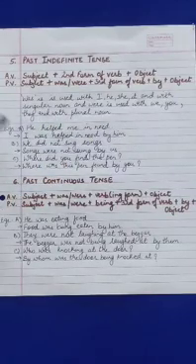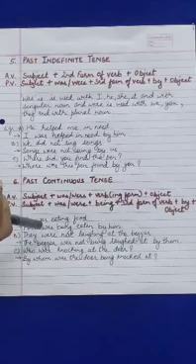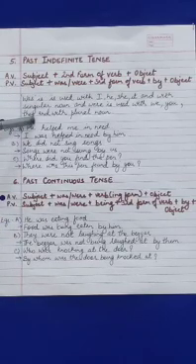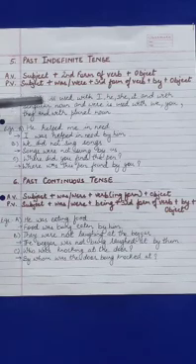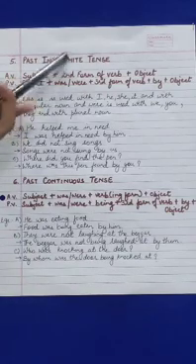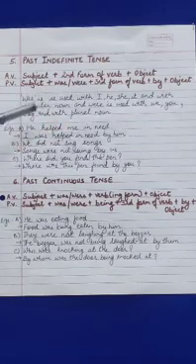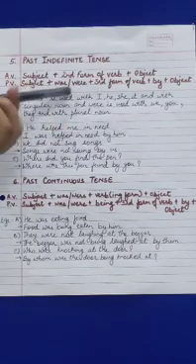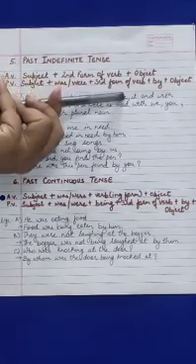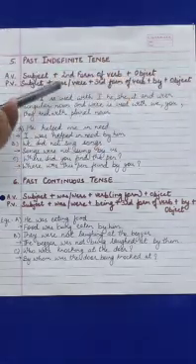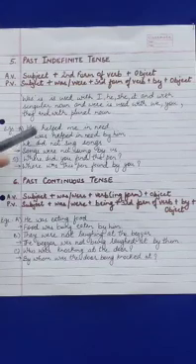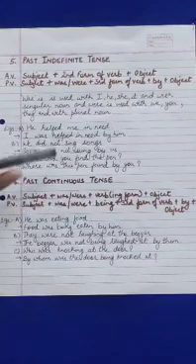Children, again there are three types of sentences which are changed from active into passive voice. Firstly it is assertive, then negative, then interrogative. This format is for the assertive. But if we change a negative sentence, then just "not" is added: was or were not. Interrogative again, same way: was, were plus subject plus third form of the verb plus by plus object, which could be further explained with the help of these examples.